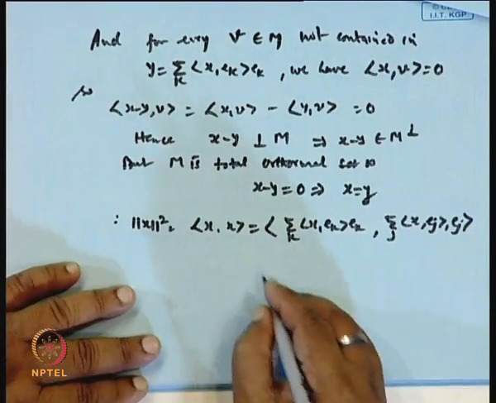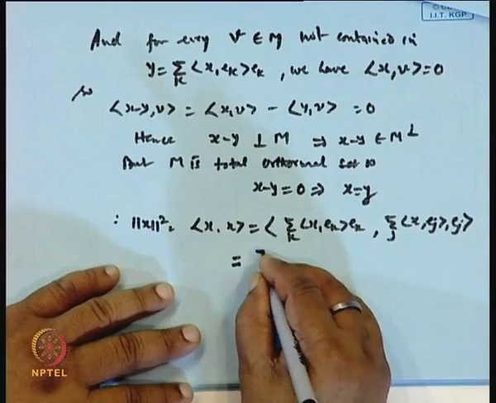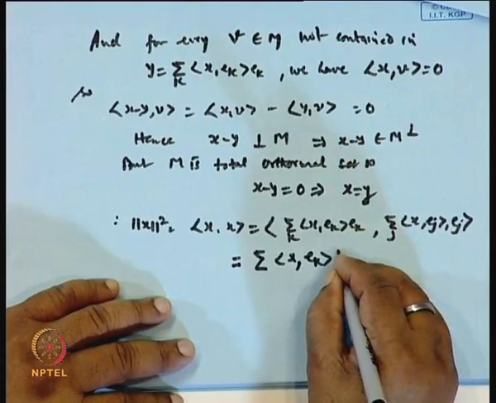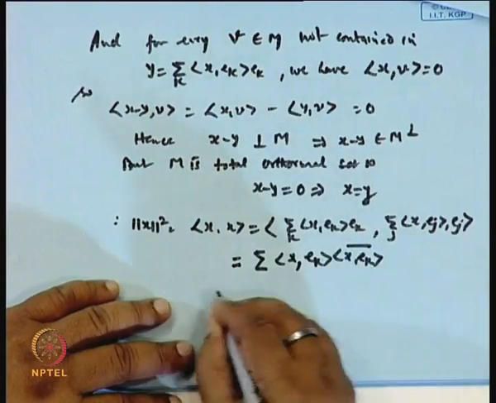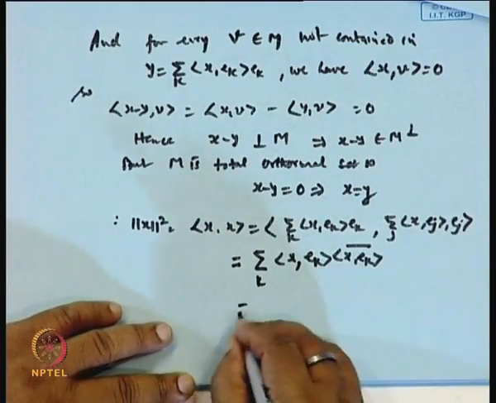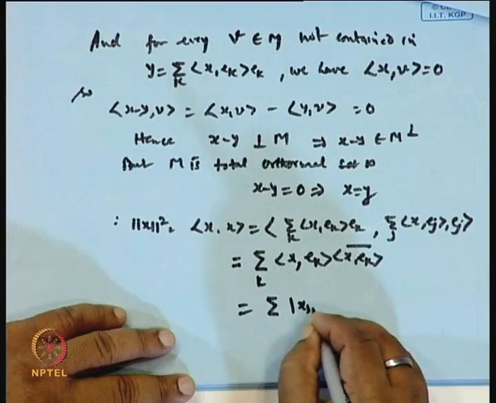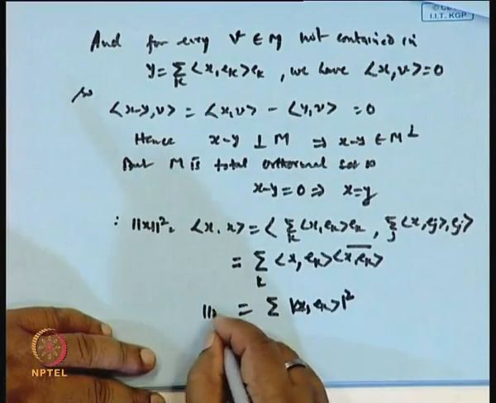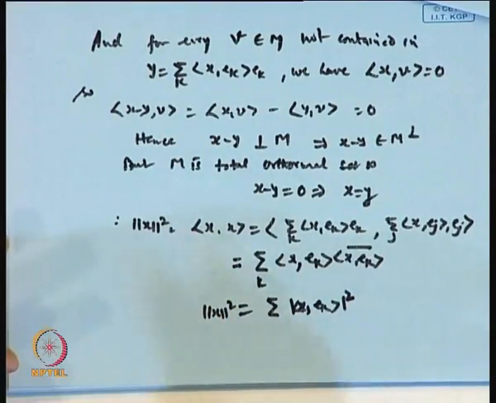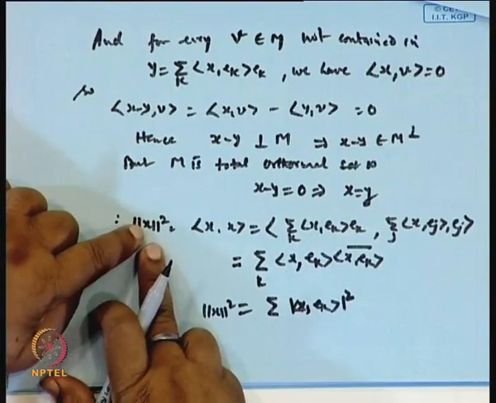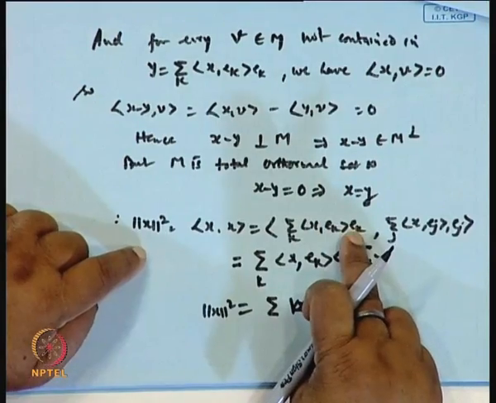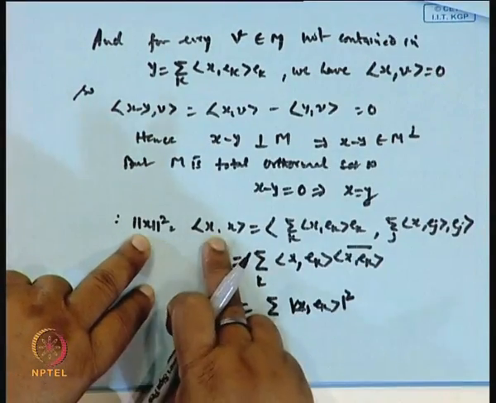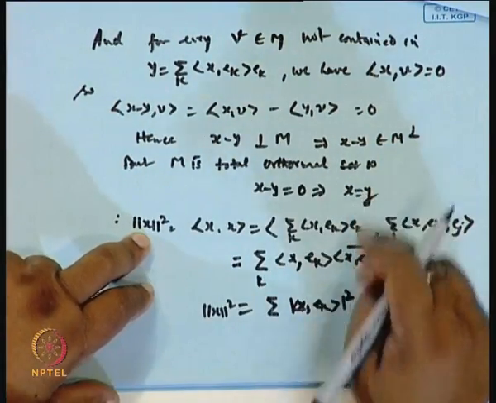And that will be equal to sigma ⟨x, ek⟩ times its conjugate. The rest will be 0, and that is equal to sigma mod ⟨x, ek⟩ whole square, and that is equal to norm x square. So the Parseval relation holds. Is it clear now? Since x equals y, we can write x in this form, and this proves the result.